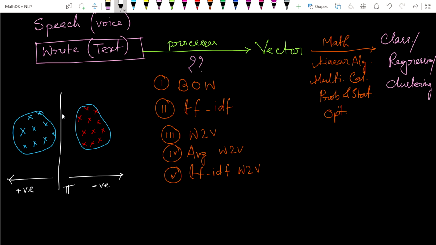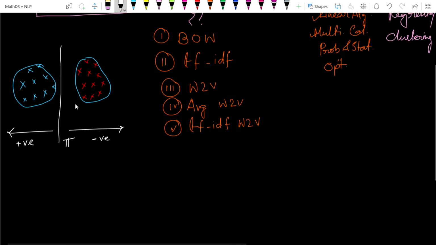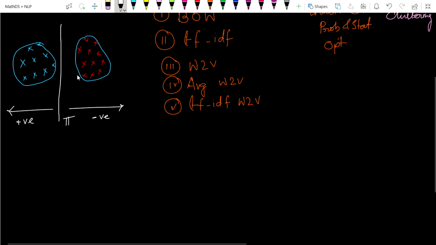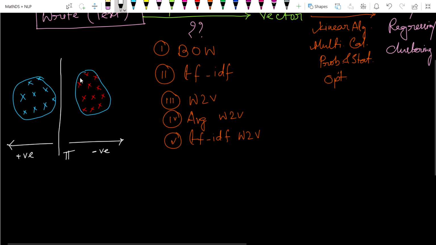And if it lies on the negative side of that plane, we can conclude that it is a negative text. That's the kind of job we have to do. We have already seen how to find this kind of plane and how to cluster this kind of data, so don't worry about it. If you forget, please revisit the supervised and unsupervised series, where you can find all the details.